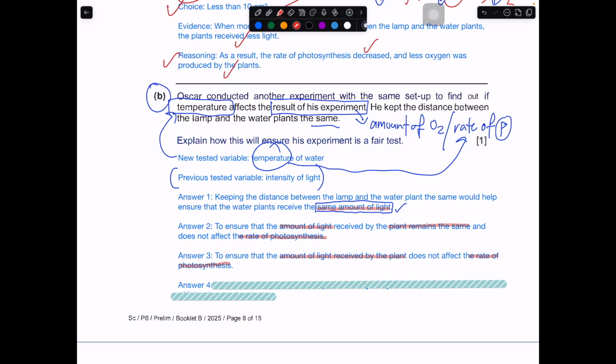Answers 2 and 3 are quite similar. It's just that answer 2 talks about remaining the same. Answer 4 is quite different, so you can write it in this way: the results, or the rate of photosynthesis, is only affected by the temperature and not the amount of light given to the plant. This is another way. They talk about the result being only affected by the changed variable and not other variables, which in this case is the amount of light given to the plant. So all these 4 answers are correct.